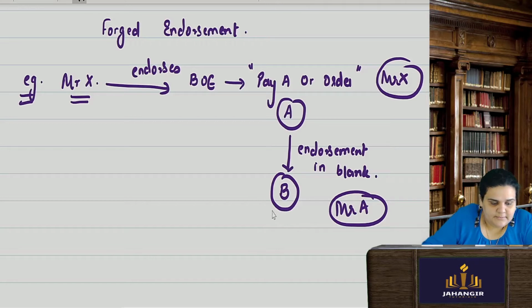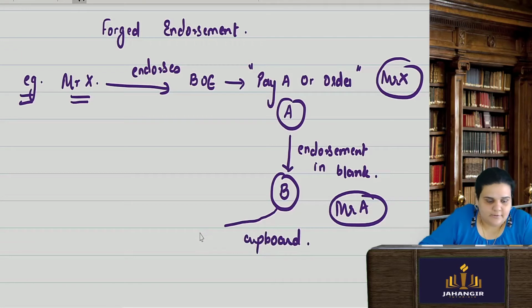Now what happened is, B had kept it in his drawer, in his cupboard. It was a blank endorsement. Now C took it from there.